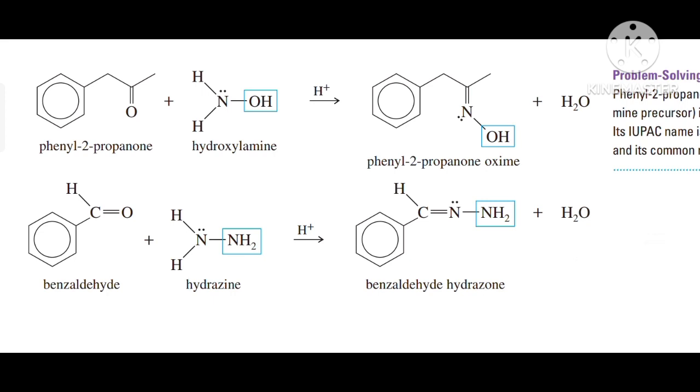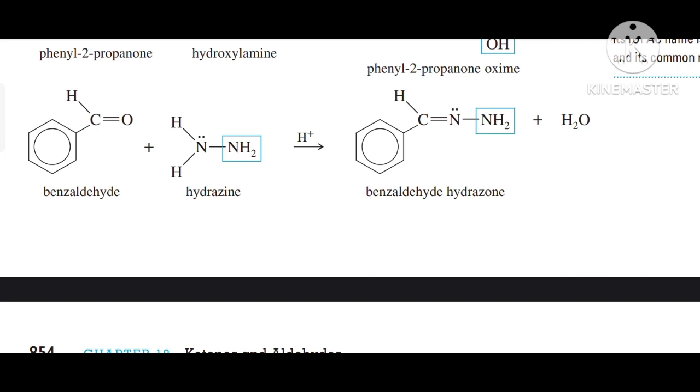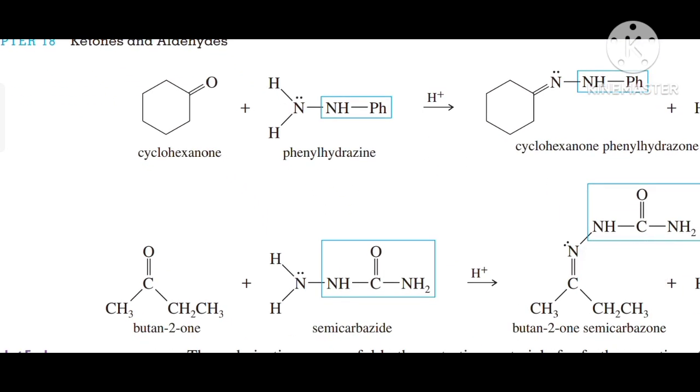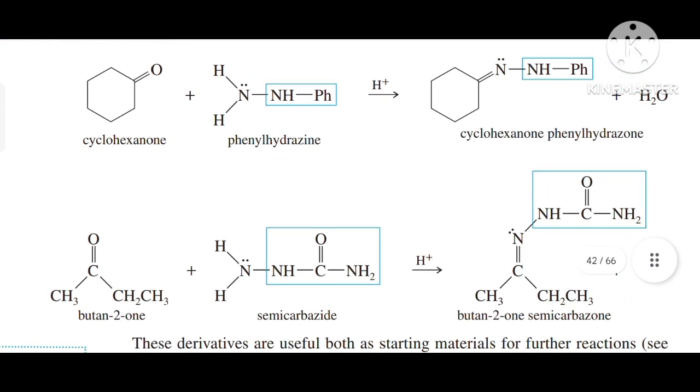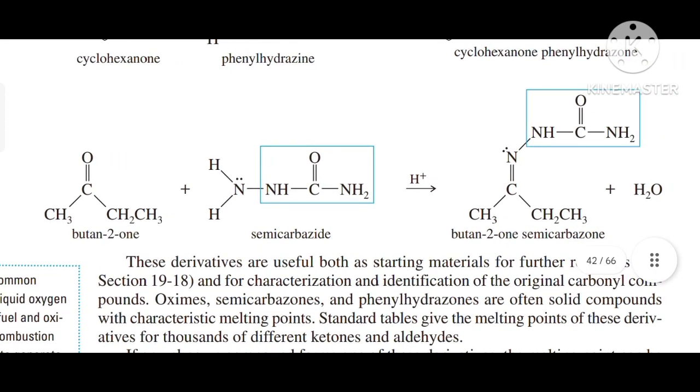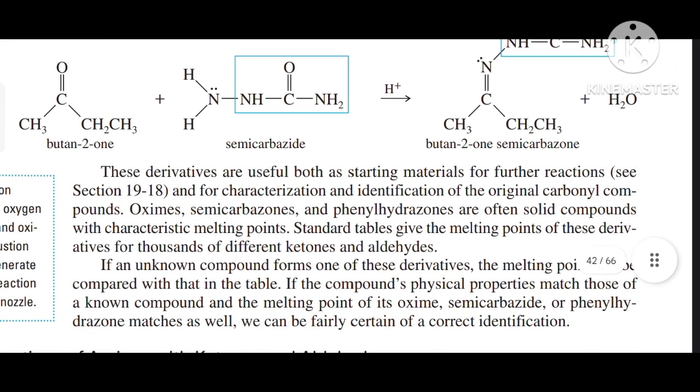So there are some examples given over here. When phenyl 2-propanone is treated with hydroxylamine, it gives phenyl 2-propanone oxime. Similarly, if we have benzaldehyde, and this benzaldehyde is treated with NH2NH2, that is hydrazine, in the presence of acidic media, it gives benzaldehyde hydrazone. Similarly, we have cyclohexanone, and when it is treated with phenylhydrazine it gives cyclohexanone phenylhydrazone. And our next example is butan-2-one, and when it is treated with semicarbazide it gives butan-2-one semicarbazone.